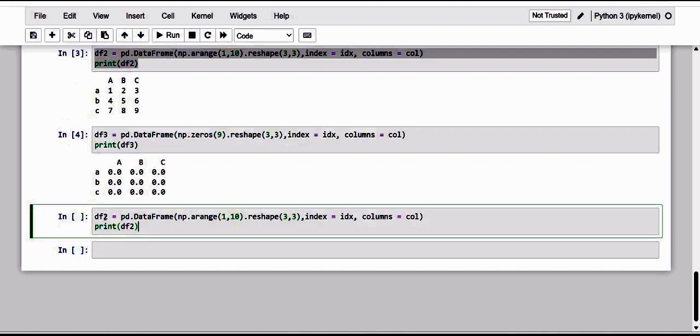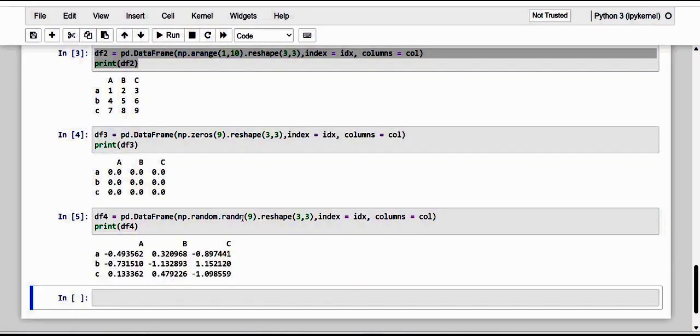This one I have already copied from the previous, so I'm only going to change the variables, and instead of arange, I'm going to give random. So, random dot randn, and here let me give 9. This is how it is concatenated with the reshape. Now let me have a look at it.